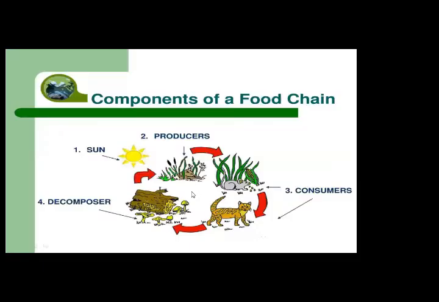Now, the parts of the food chain. Number one, sun. Number two, producers. Number three, consumers. And number four, decomposers. These are the four main parts of the food chain: sun, producers, consumers, and the last, decomposers.